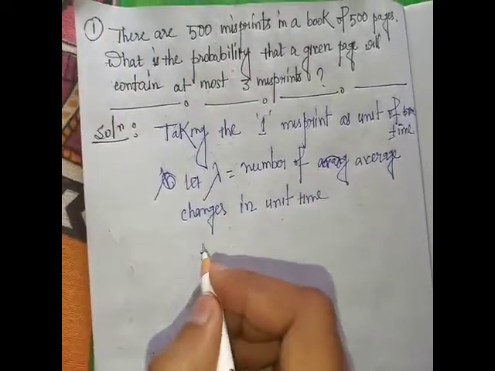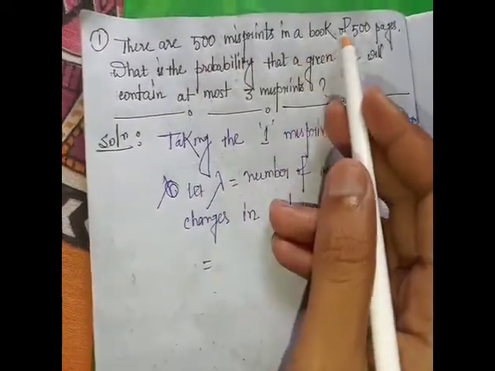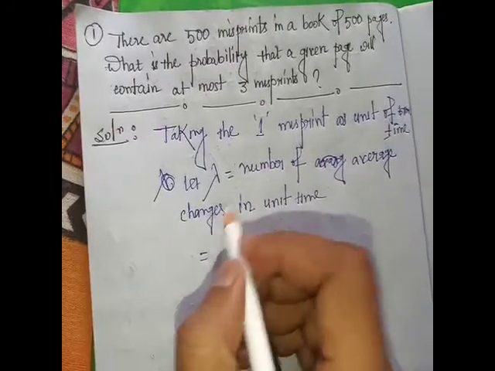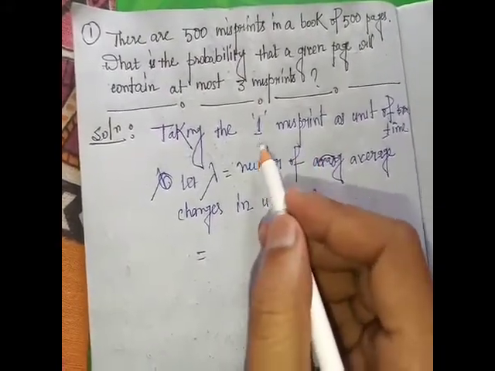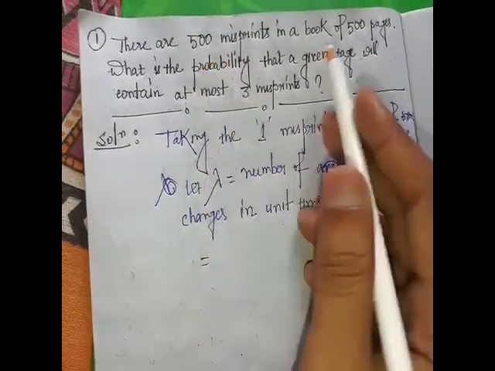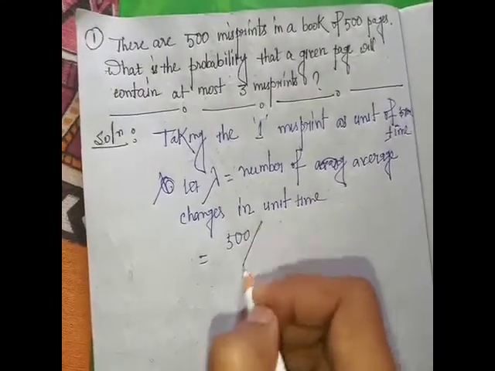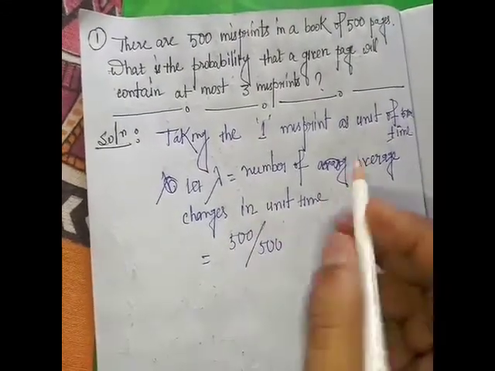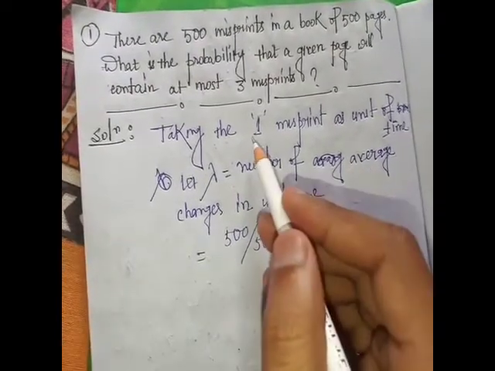So in this problem, there are 500 misprints in a book of 500 pages. Here lambda is the average changes in the unit of time.